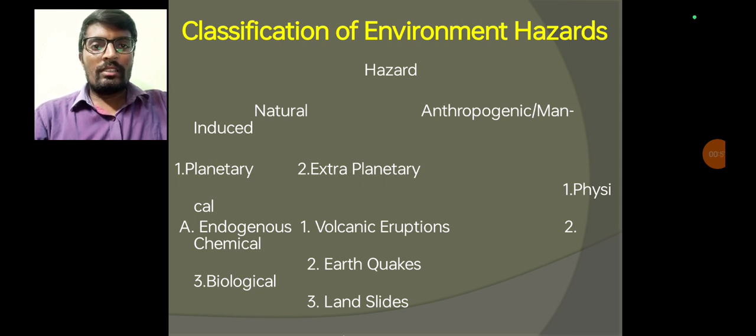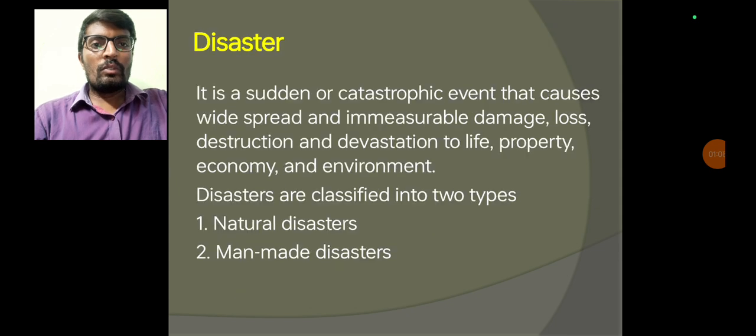Natural hazards are again classified into two types. First one is planetary hazards and second one is extraplanetary hazards. Planetary hazards are again classified into two types. First one is endogenous hazards, second one is exogenous hazards. Next, go to the disaster.